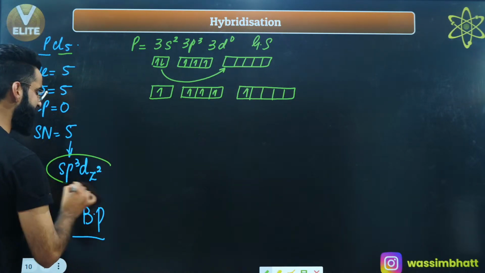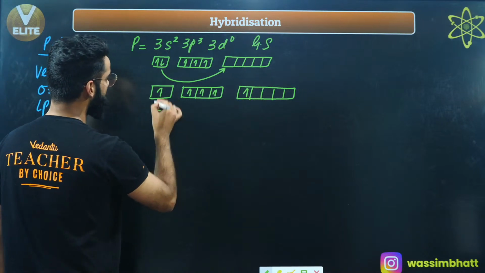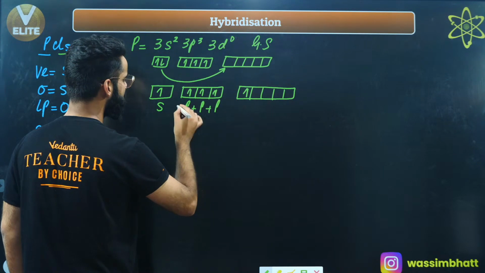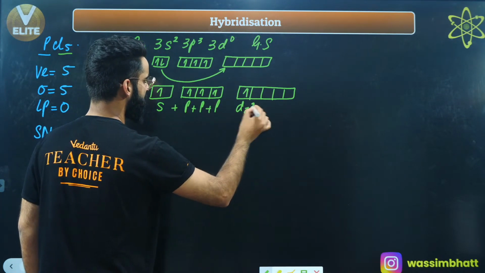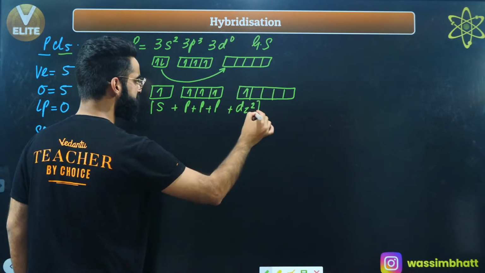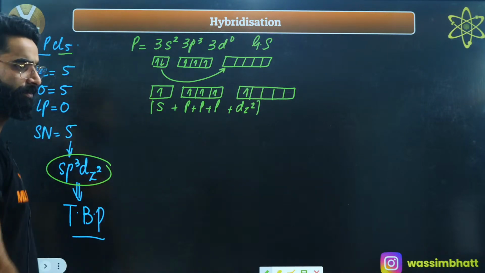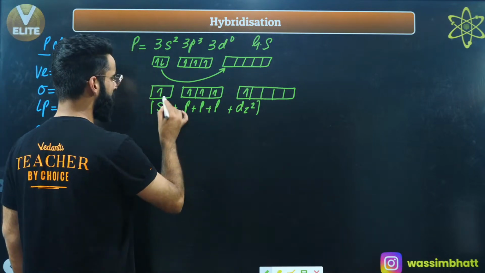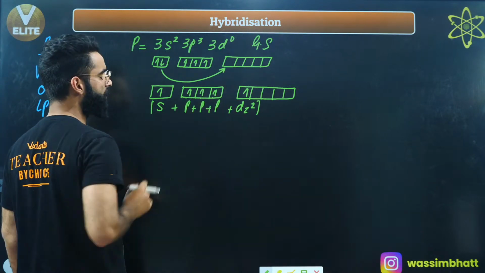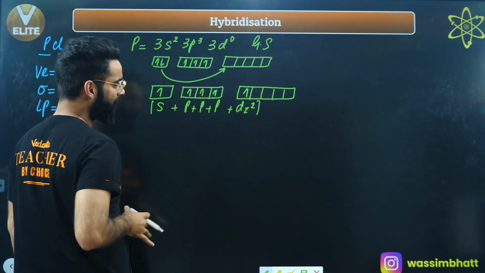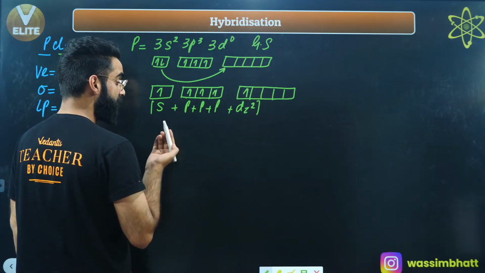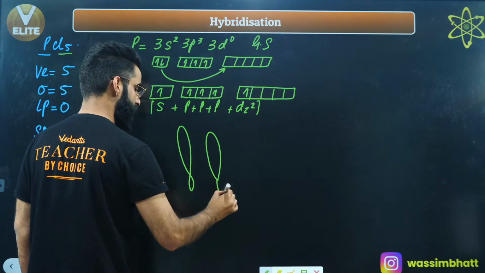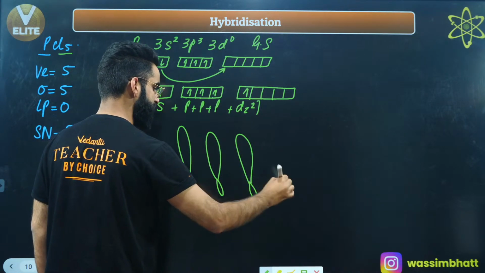It is sp3d hybridization. So this is the s orbital, this is a p orbital, this is a p orbital, this is a p orbital, and this is the dz square orbital. These orbitals are going to intermix and they will lead to the formation of hybrid orbitals. So how many atomic orbitals are intermixing? 1, 2, 3, 4, 5. 5 atomic orbitals are intermixing. If 5 atomic orbitals are intermixing, it will lead to the formation of 5 hybrid orbitals like this.